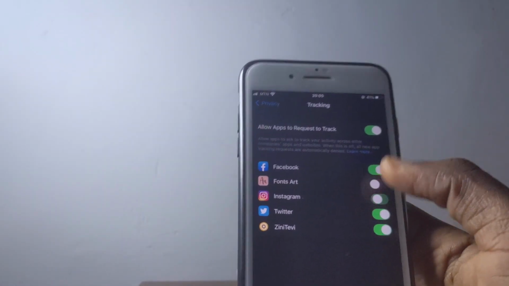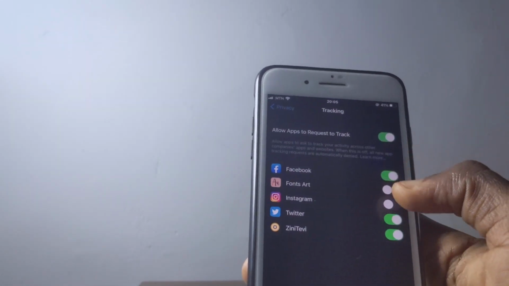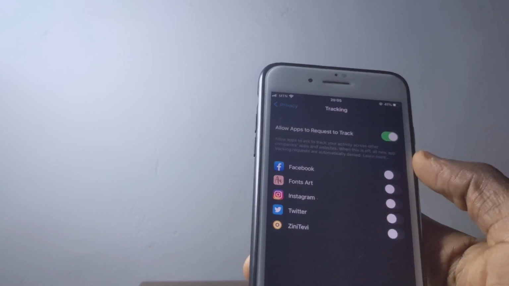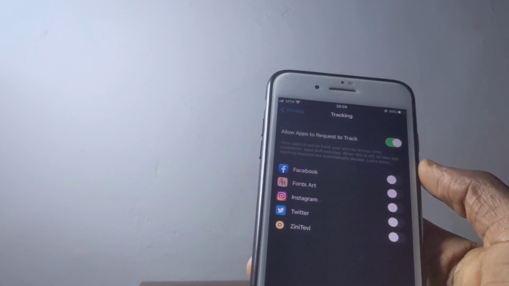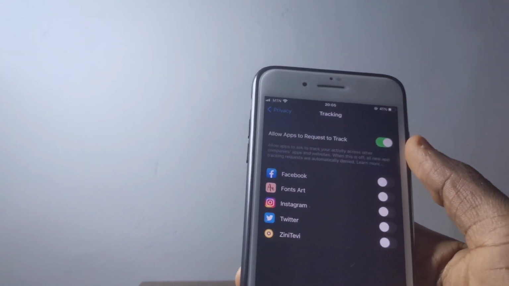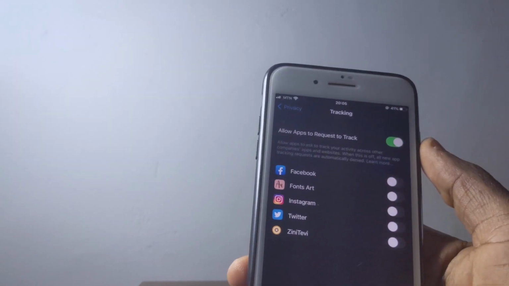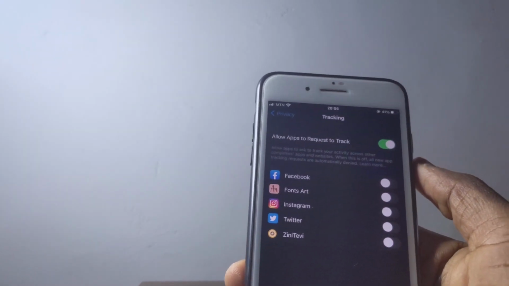So if you're not seeing yours allowing you to track anything, then that means it's your own problem. Probably your device is actually for a company, or you might be below 18. That is why your app tracking transparency is not turned on. So if you're seeing yours still grayed out, then that means you are under 18 or your phone is made for a company. So that is what you need to know.